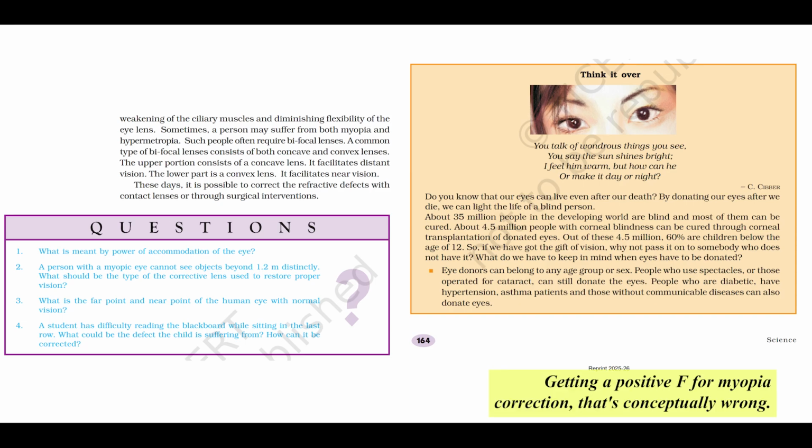Getting a positive F for myopia correction, that's conceptually wrong. So double check every sign. Every single one. Second, unit conversions. Power in dioptres is defined as 1 over focal length in meters. Many students calculate F in centimeters, which is often easier initially, and then just plug that centimeter value into P equals 1/F. That's wrong by a factor of 100. Always, always convert your final focal length to meters before calculating the power. If F is 25 centimeters, use P equals 1/0.25 meters, not 1/25. Okay, meters for power, got it. Signs and meters. Pay meticulous attention to those two: signs of U, V, F, and converting F to meters for P, and you'll dramatically cut down errors in these very common exam questions.